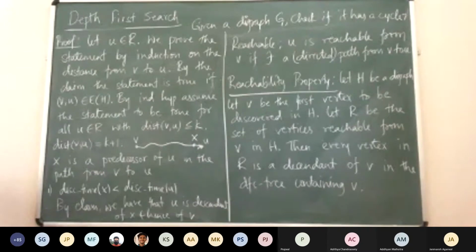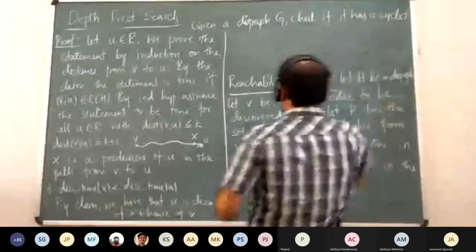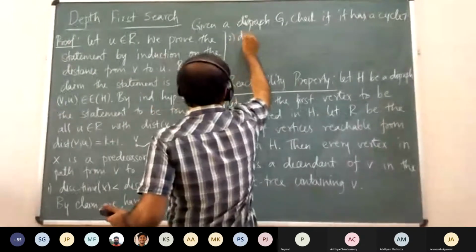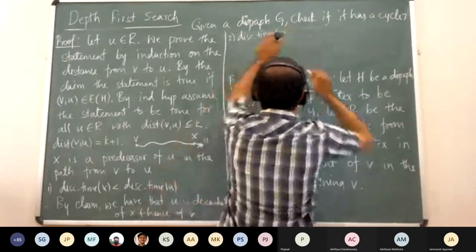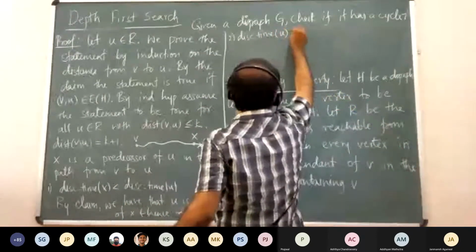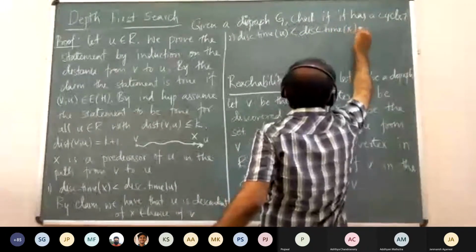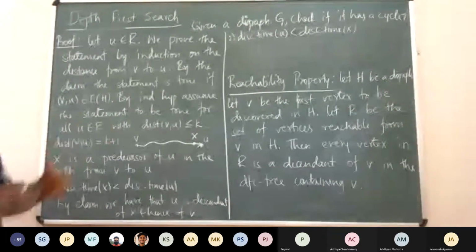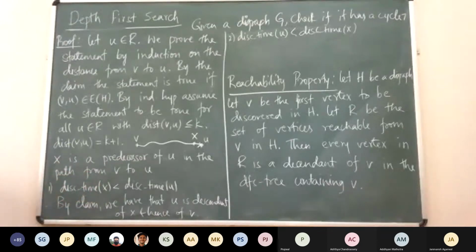Now, what about the other case? The second case is that the discovery time of U is less than the discovery time of X. Here we know that U was discovered before X is discovered, and X is definitely the descendant of V.